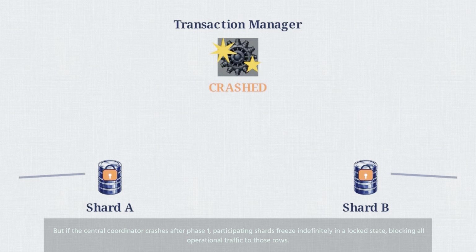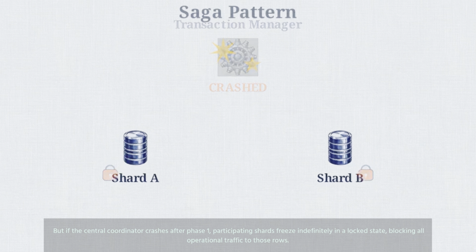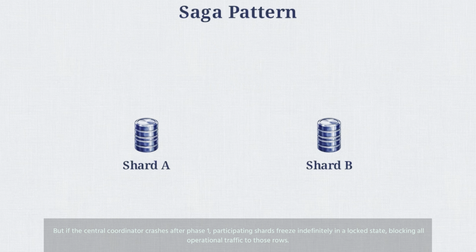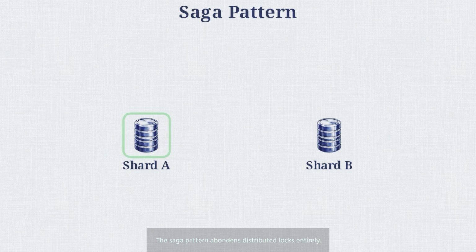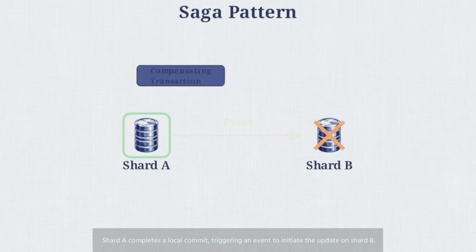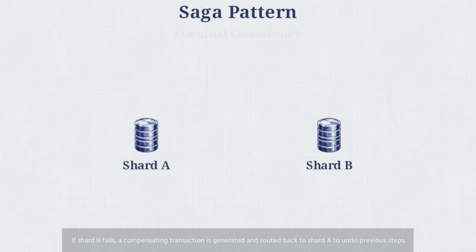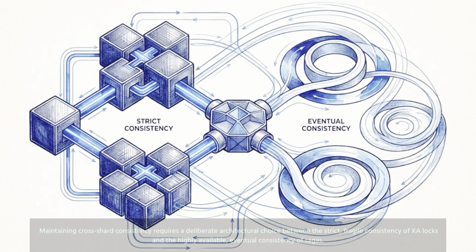But if the central coordinator crashes after phase 1, participating shards freeze indefinitely in a locked state, blocking all operational traffic to those rows. The saga pattern abandons distributed locks entirely. Shard A completes a local commit, triggering an event to initiate the update on Shard B. If Shard B fails, a compensating transaction is generated and routed back to Shard A to undo previous steps. Maintaining cross-shard consistency requires a deliberate architectural choice between the strict, fragile consistency of XA locks and the highly available eventual consistency of sagas.